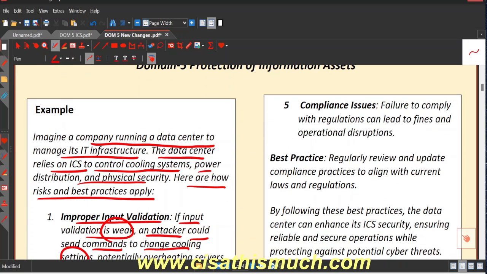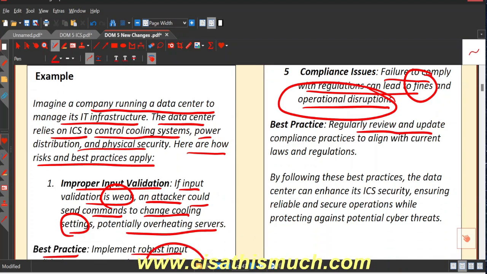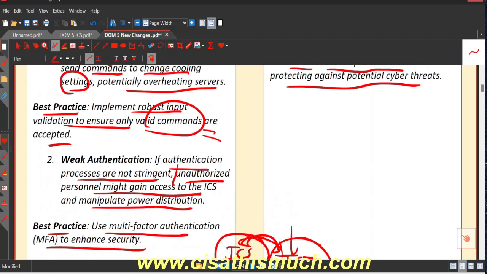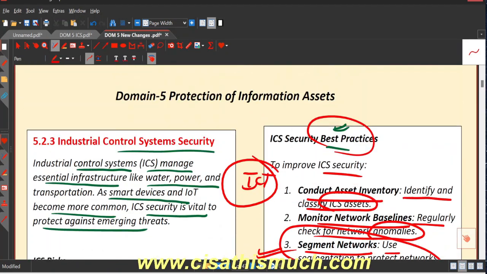Next thing is your compliance issues. Failure to comply with the regulations can lead to fines and operational disruptions. So not only fines, but also operational disruptions, which we have seen in domain 2 as well. Best practices: regularly review and update compliance practices to align with the current laws and regulations. By following these best practices, the data center can enhance its ICS security, ensuring reliable and secure operations while protecting against the potential cyber threats, right? So with this, we finish the first amendment, which is the industrial control system, an important amendment from the exam angle, right?